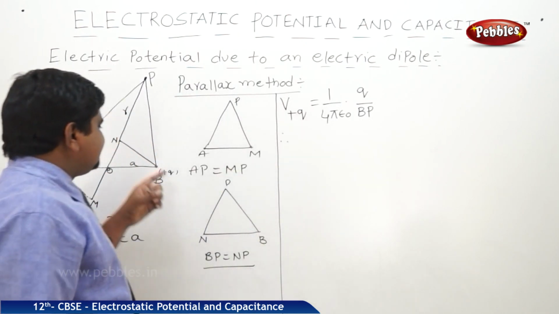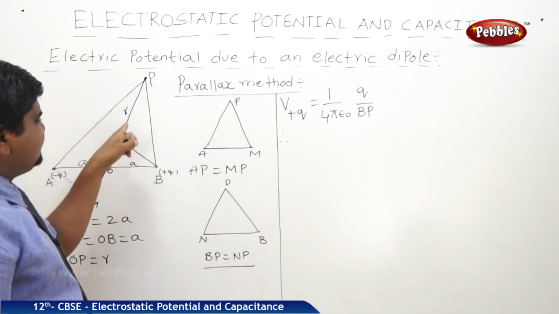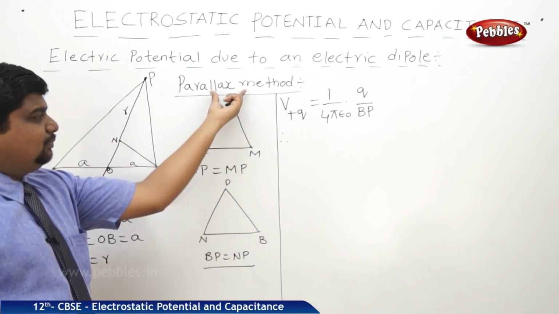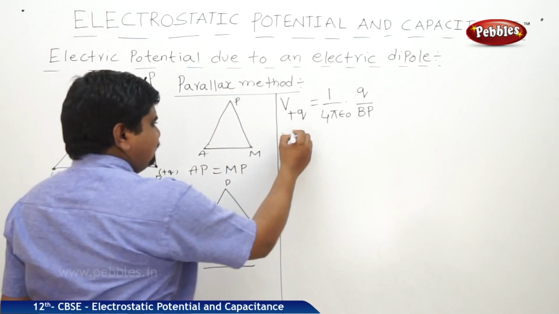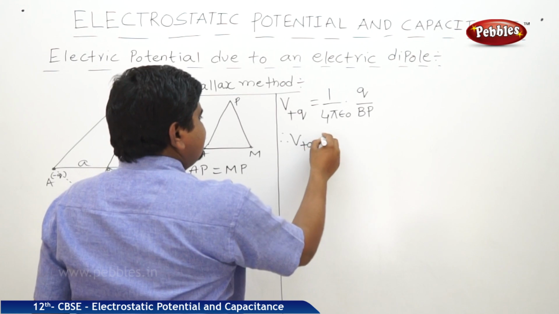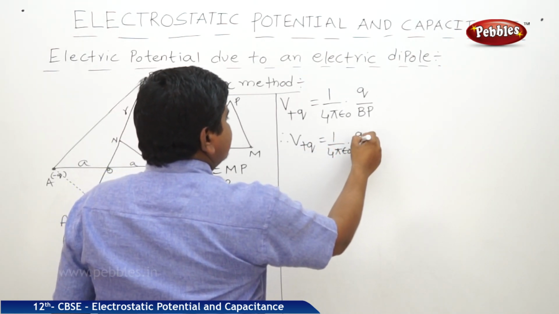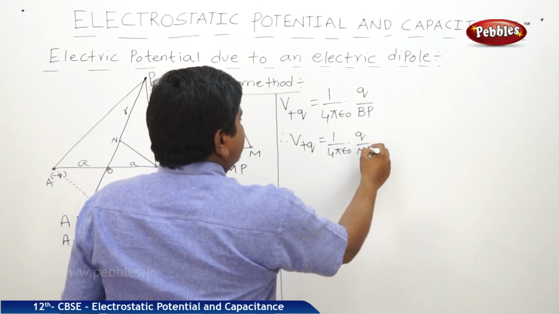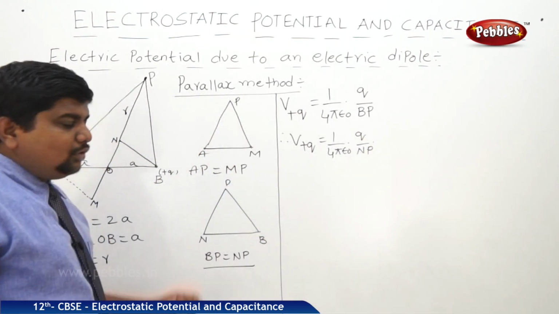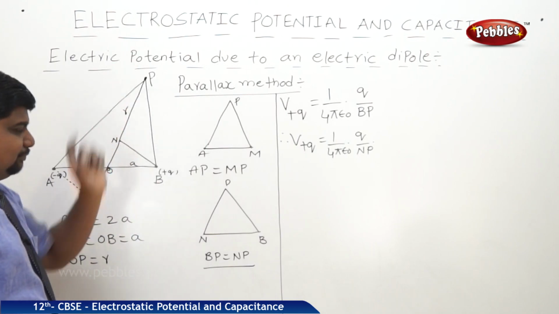But see the triangle, BP is equal to NP by the help of the parallax method. Therefore, V at plus Q is equal to 1 by 4 pi epsilon naught into Q by NP. Now we are going to find out what NP is.